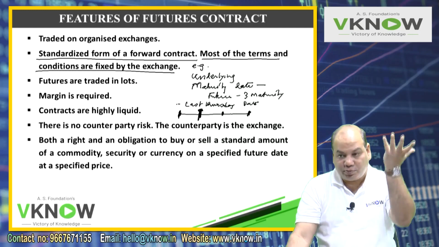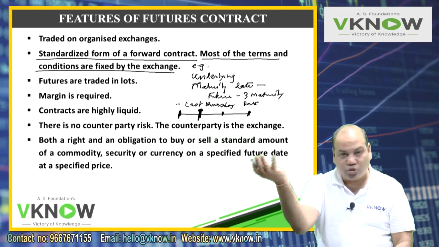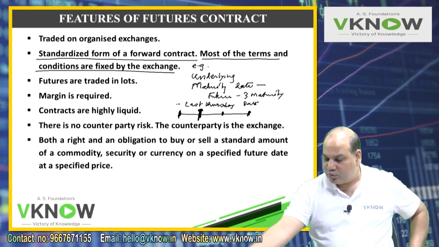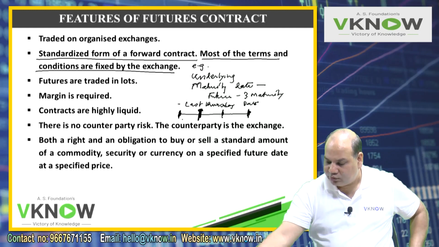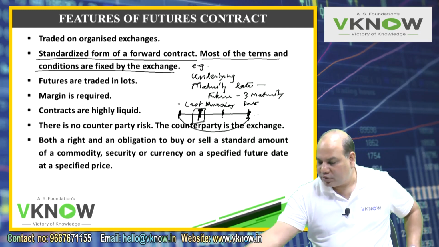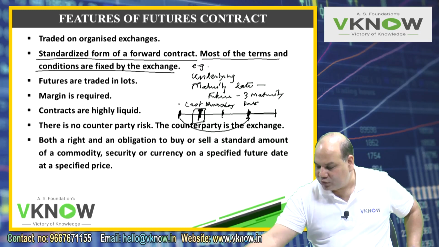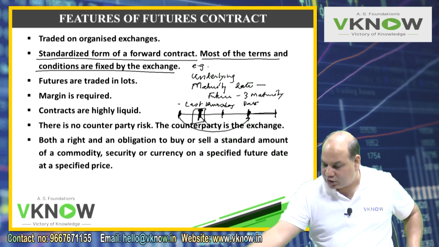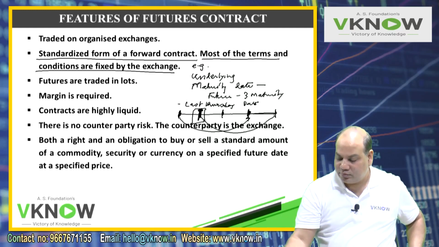So you can't choose 15th August. You can't choose your birthday as a maturity date, right? And at the most you can enter into a future contract which will mature after 3 months. So once one future contract expires, then the exchange will open another future contract which you can enter into. So again the maximum maturity is 3 months.